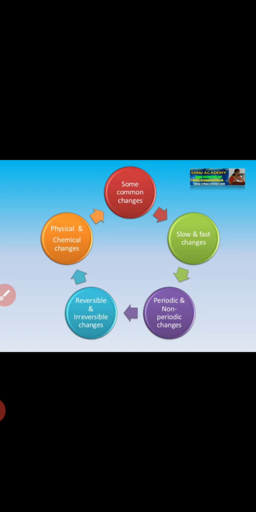Now these slow and fast changes. As you know, some changes are very slow and some changes are very fast. Just like fast changes, when you melt the ice, it will start melting fast. When you cook something, maybe it takes some time. When you cook rice or dal inside the cooker, it will take maybe 15 minutes or maybe 5 minutes. So this is the slow change. And fast changes mean when change happens quickly. So these are some common changes.